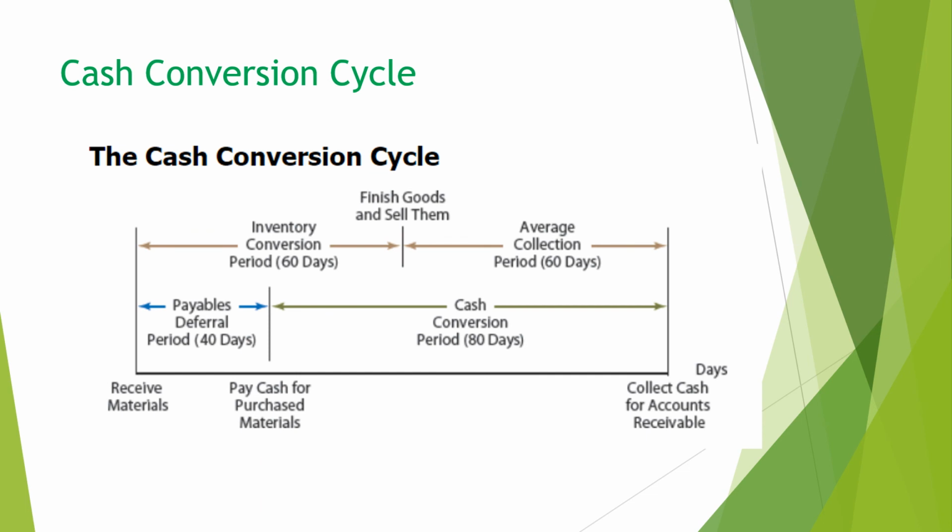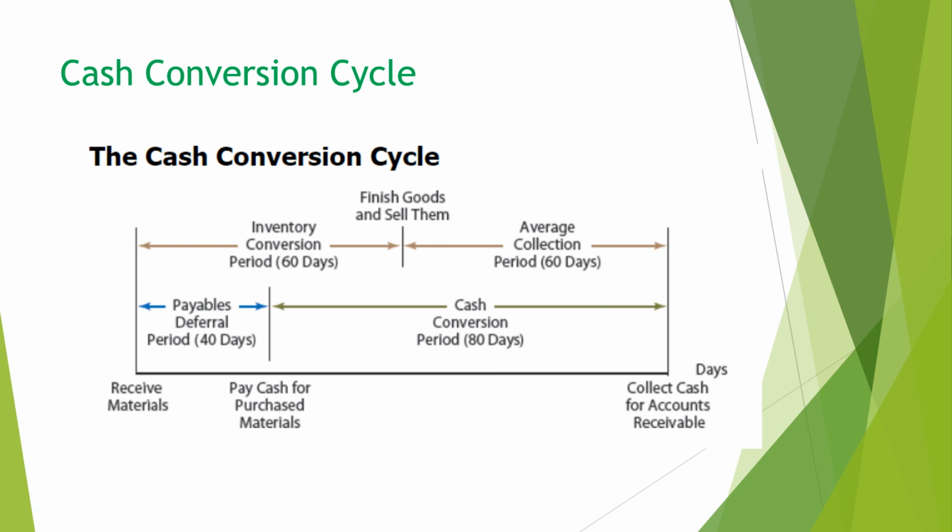Let's see cash conversion cycle. Inventory conversion period plus average collection period is cash conversion cycle, and this is the same as payable deferral period plus cash conversion period.